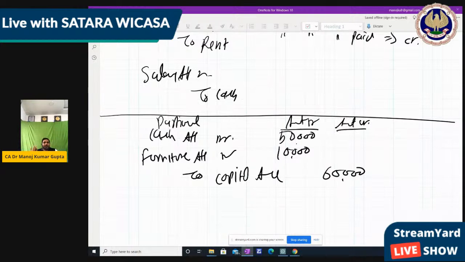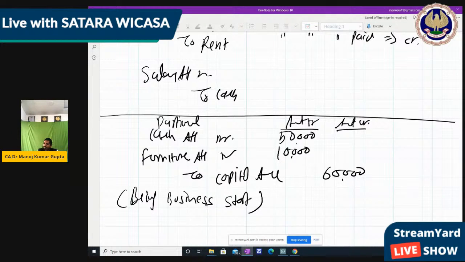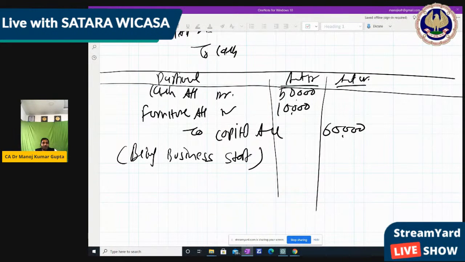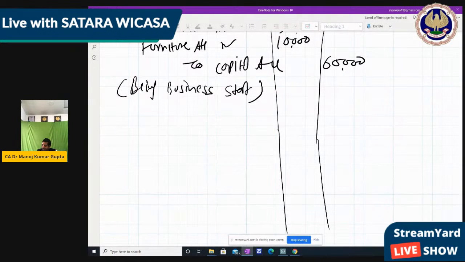This is a simple formula, or you can say a simple format. Right. We have to write narration also. So, being business started, this is the only narration. Okay, fine. So this is the journal entry which we use in the entire CA life, and here also we had passed it. Similarly, the next transaction.